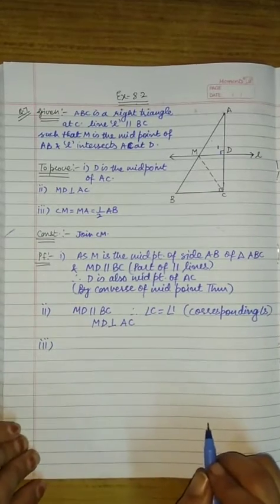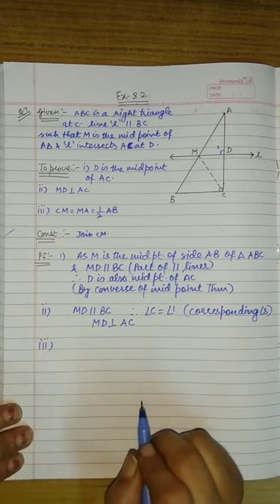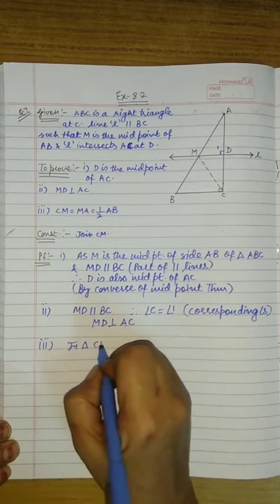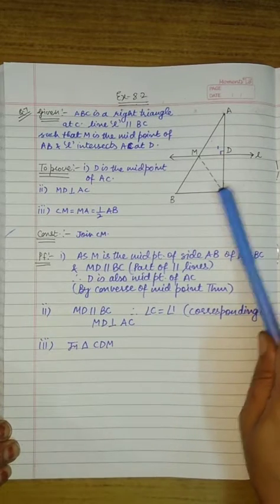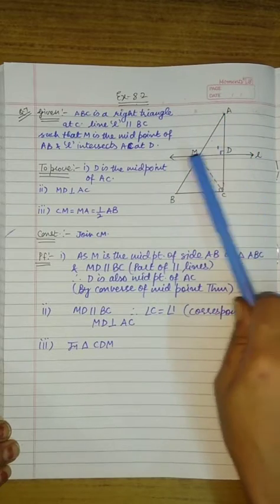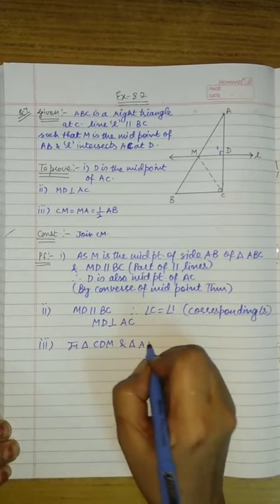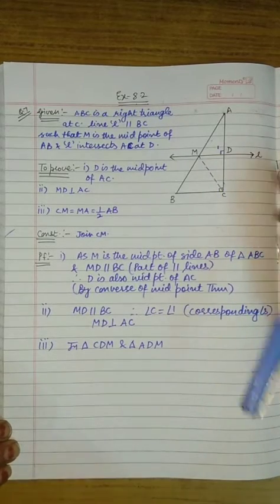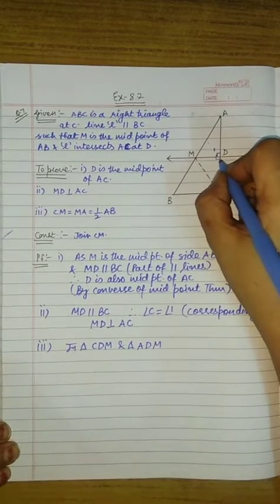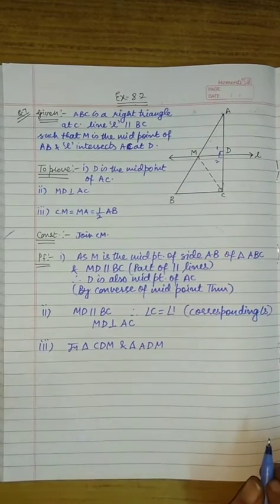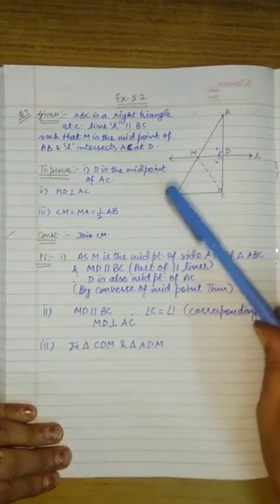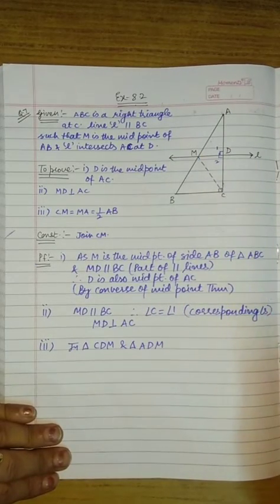Now we will take two triangles, triangle CDM and triangle ADM. Now if angle 1 is equal to 90 degrees, then angle 2 is also equal to 90 degrees, linear pair. 1 plus 2 is 180, therefore both the angles are equal to 90 degrees, as we have proved that MD is perpendicular to AC.